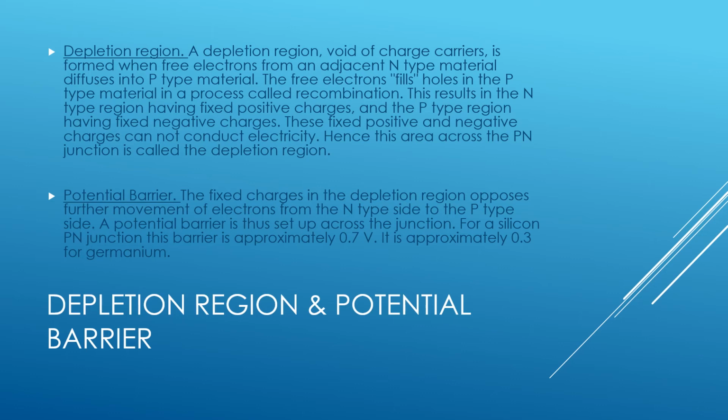Potential barrier. The fixed charges in the depletion region oppose further movement of electrons from the N-type side to the p-type side. A potential barrier is thus set up across the junction. For a silicon p-n junction, this barrier is approximately 0.7 volts. It is approximately 0.3 volts for germanium.